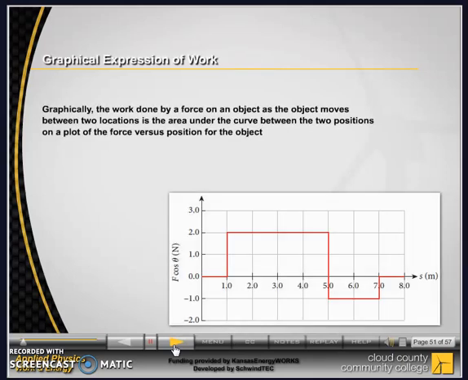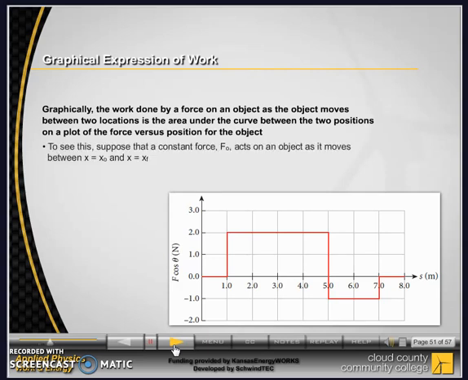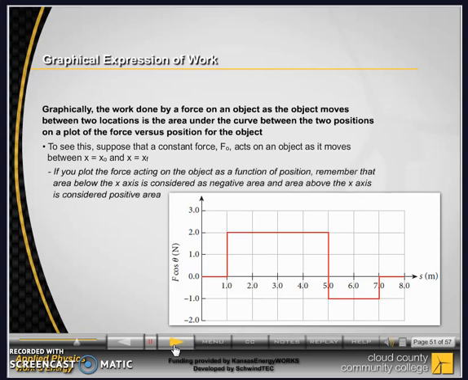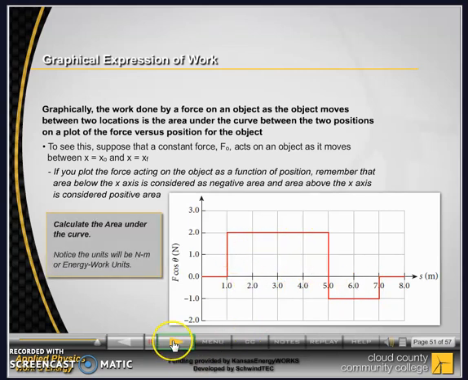Graphically, the work done by a force on an object as the object moves between two locations is the area under the curve between the two positions on a plot of the force versus position for the object. To see this, suppose that a constant force, F sub 0, acts on an object as it moves between x equals x sub 0 and x equals x sub f. If you plot the force acting on the object as a function of position, remember that area below the x-axis is considered as negative area, and area above the x-axis is considered positive area.